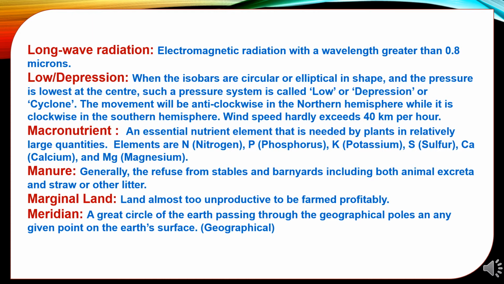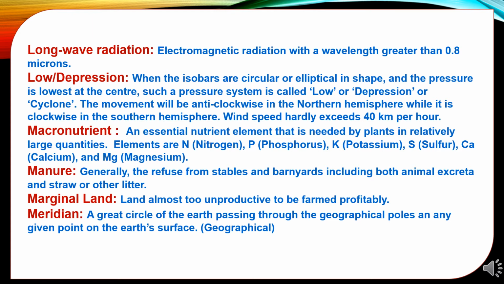Low or depression: when the isobars are circular or elliptical in shape and the pressure is lowest at the center, such a pressure system is called low or depression or cyclone. The movement will be anti-clockwise in the northern hemisphere while it is clockwise in the southern hemisphere. Wind speed hardly exceeds 40 km per hour.